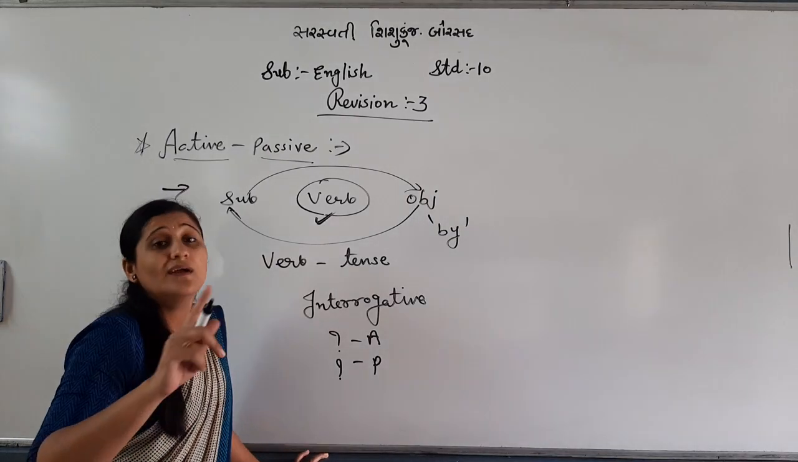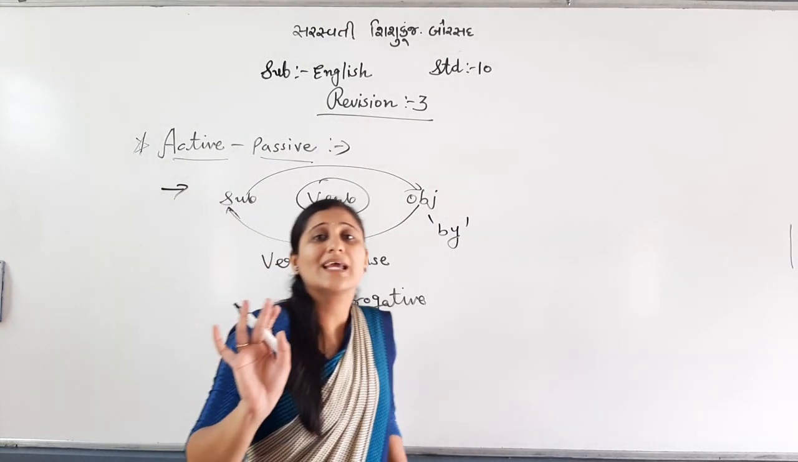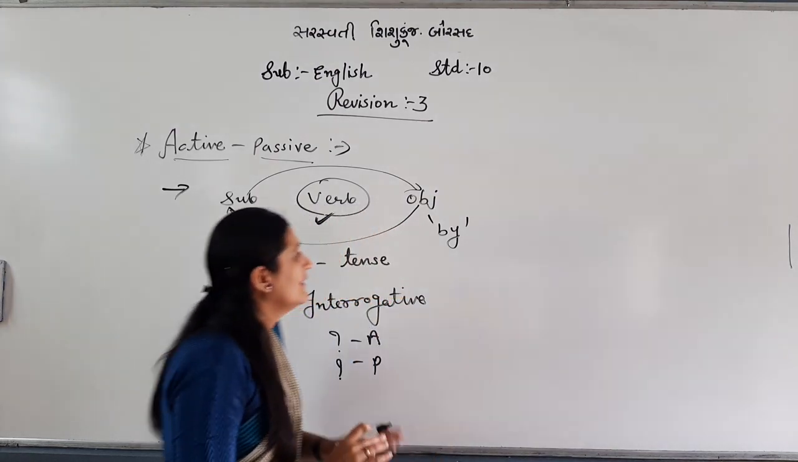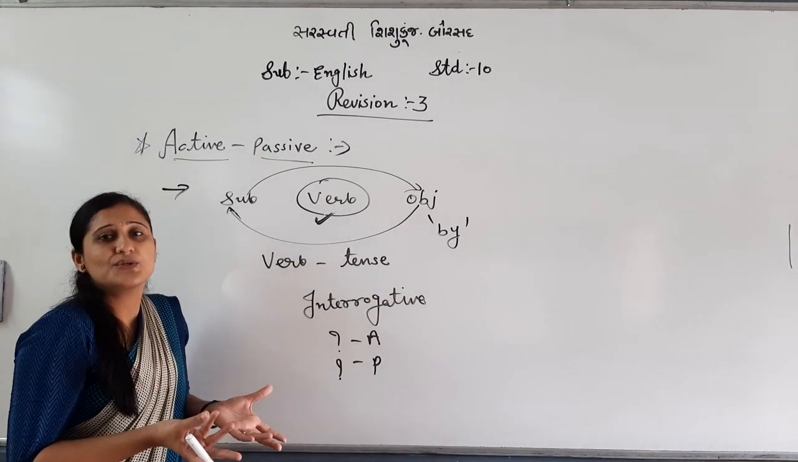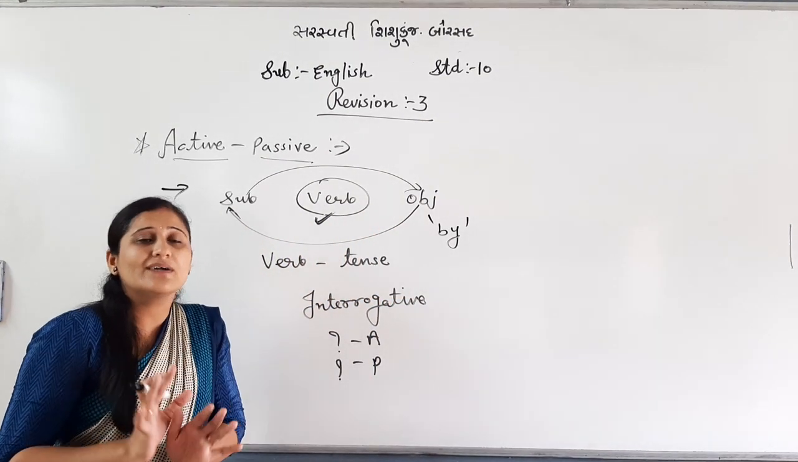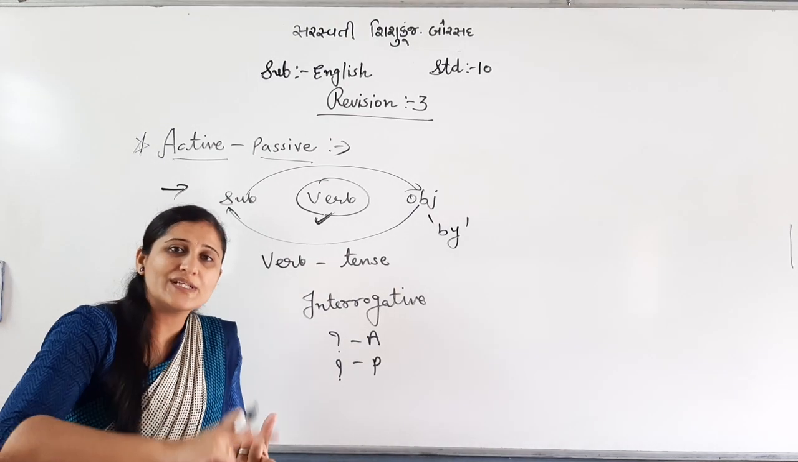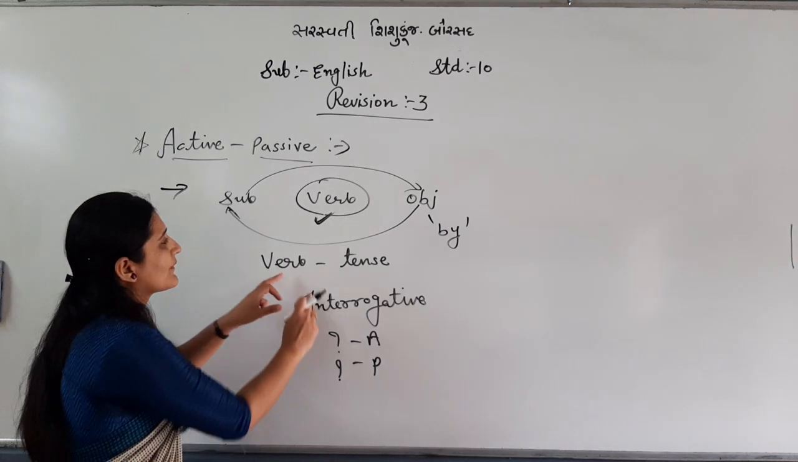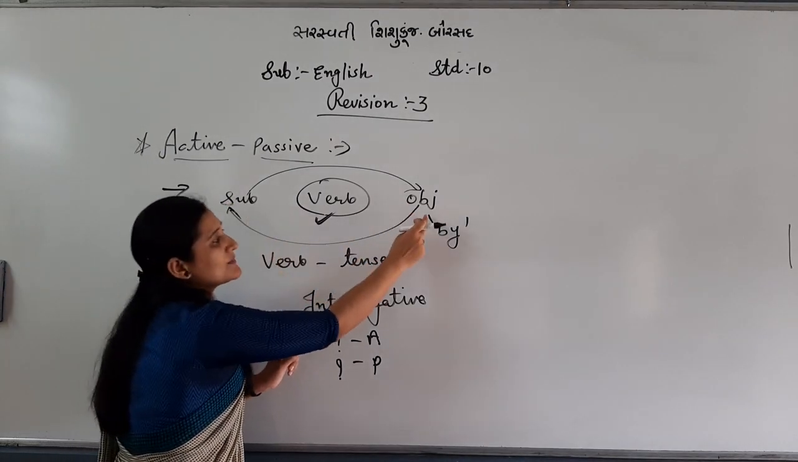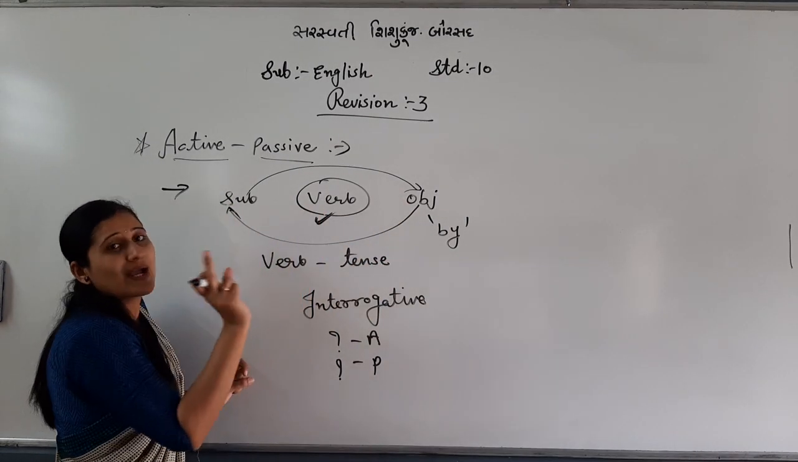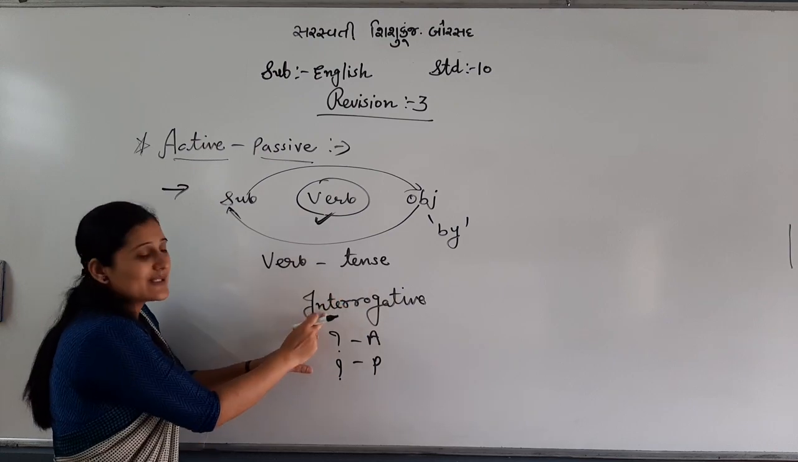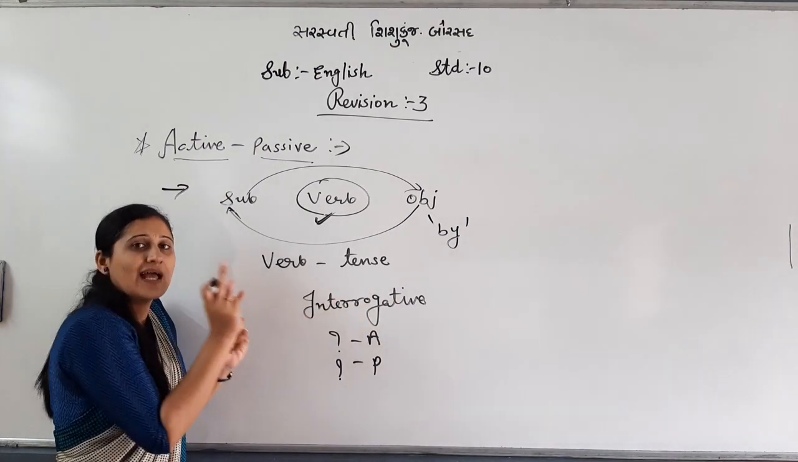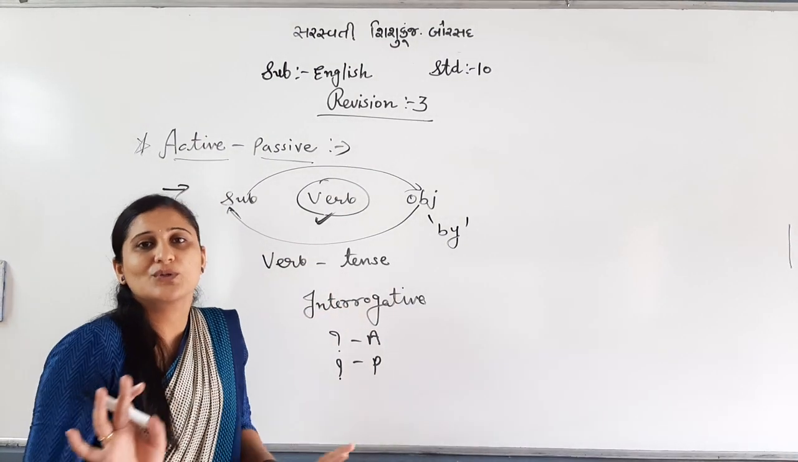My dear students, don't be confused in any grammar topic. Just learn by enjoying, right? Then you will really remember which rule is for which grammar topic. Automatically it will come. Okay? So see, what is that? Interchange subject and object. Change verb according to tense. Interrogative: question will be question. Active also question, passive also question.